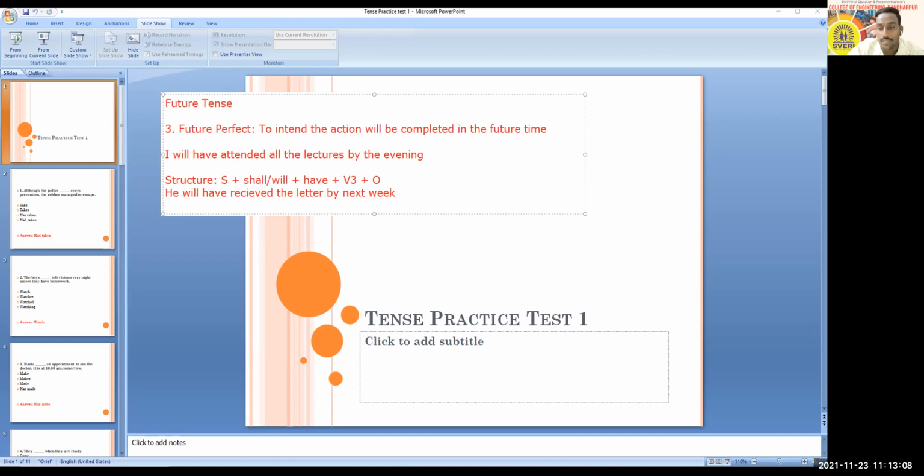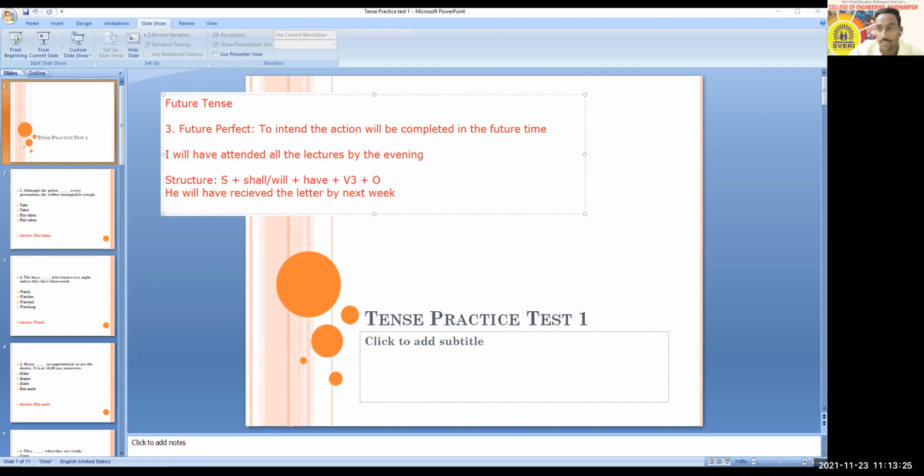Then we have here from Mayuri, "We will have completed engineering in 2023." Yes, Mayuri, that is a perfect example. Then from Pranali, "They will have finished this work." Yes, Pranali. Pooja, "She will have completed the assignment." Yes, that is also right.